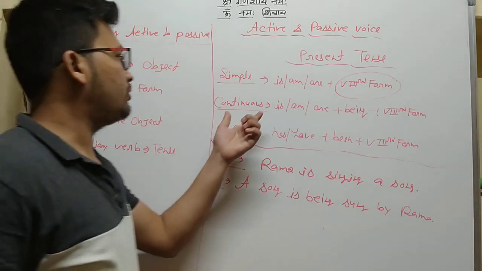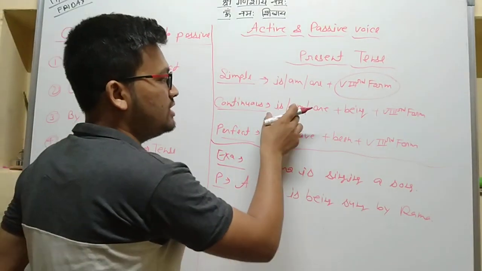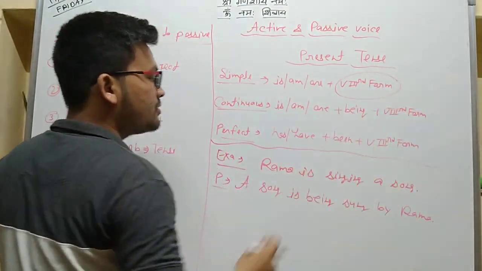This is the example of continuous tense. How to change continuous tense? Use is, am plus being plus the verb's third form.